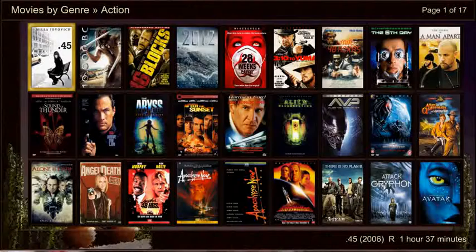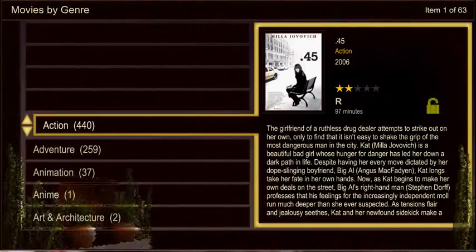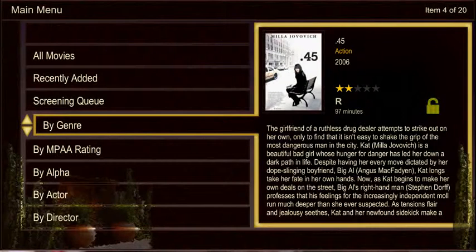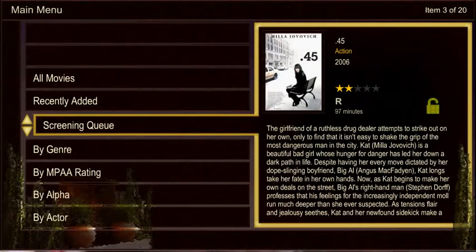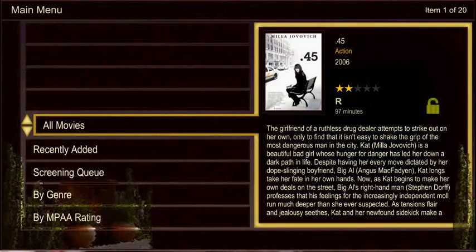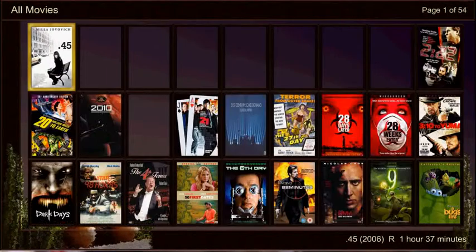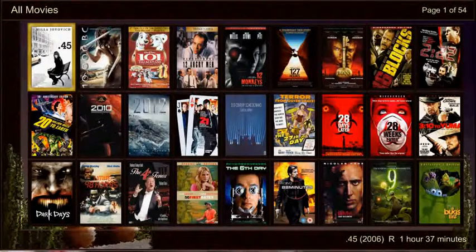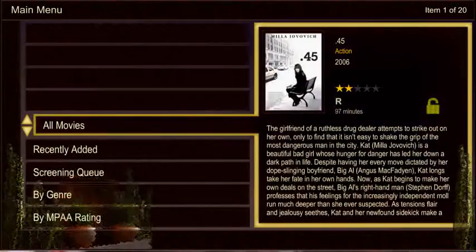To return to all movies, press the back button. Then press the back button again. Scroll up to all movies and press OK. Let's go back and scroll down to Internet Media.